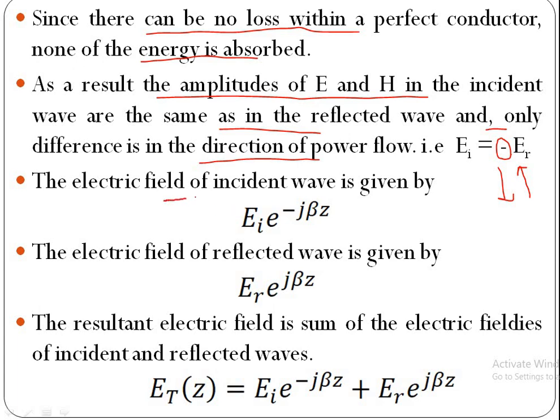The electric field of incident wave is given by EI into e power minus j beta z. EI is the amplitude of the incident wave. Z is the direction of wave propagation. Wave is propagating along Z axis. Beta is the phase shift constant. In perfect conductor, alpha is 0.